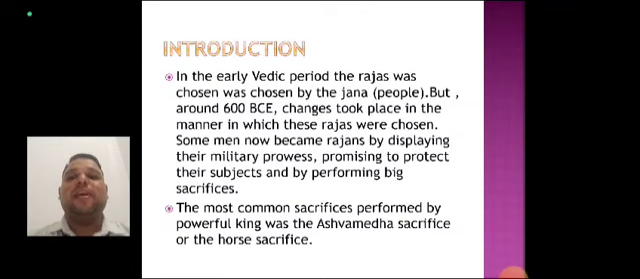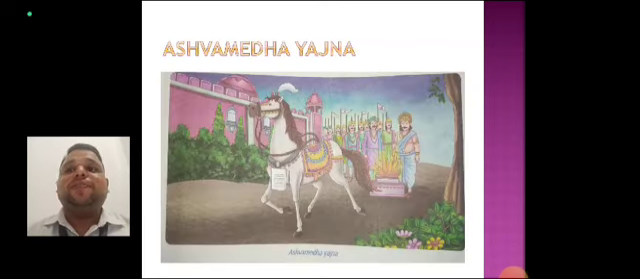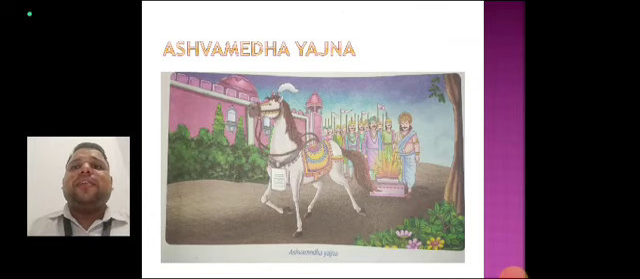Prowess means extraordinary bravery or ability, especially in combat or battle. They promised to protect their subjects by performing big sacrifices. The most common sacrifice performed by a powerful king was the Ashwamedha sacrifice, or the horse sacrifice. The Ashwamedha Yajna was an important ritual mentioned in the Vedic texts.